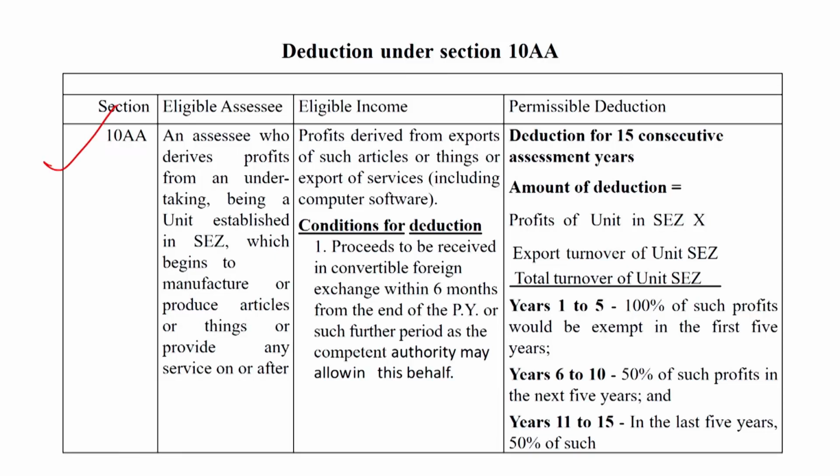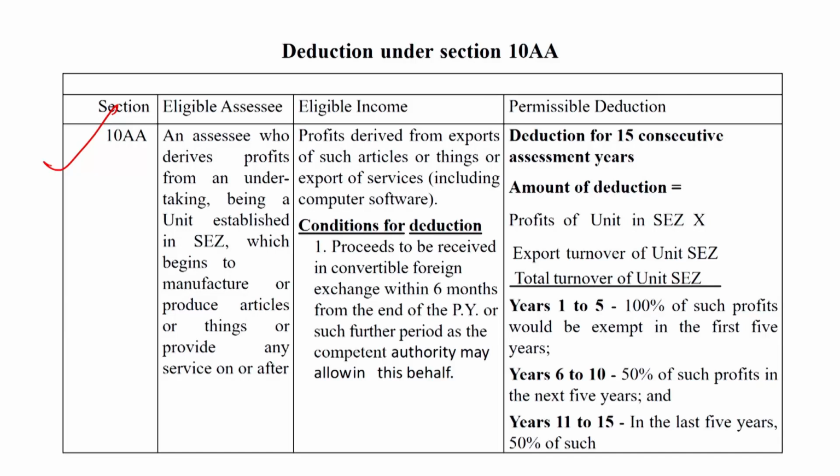Profit from an undertaking being a unit established in a special economic zone which begins to manufacture or produce articles or things or provide any service on or after.